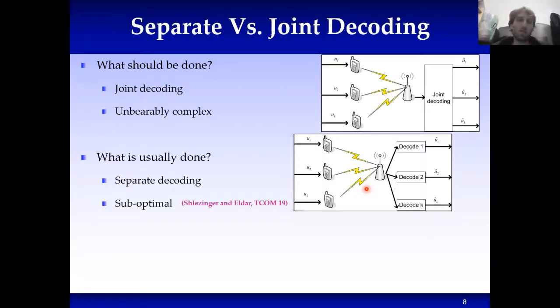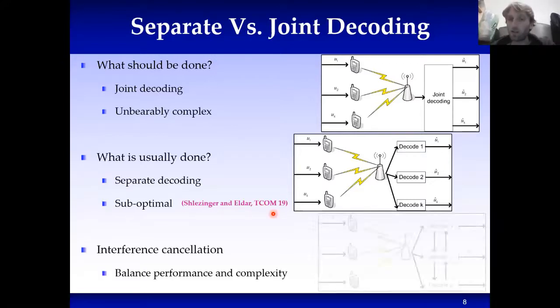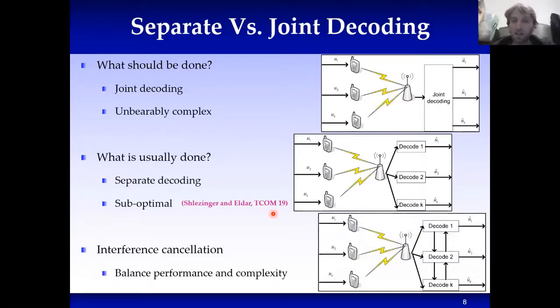In a previous work from TCOM from 2019, we quantified how suboptimal it is in the massive MIMO regime. And there's also something between separate and joint decoding, which is what's called interference cancellation. Interference cancellation means that we decode each symbol separately, but we use the other detected symbols to facilitate the recovery of the next detected symbols.